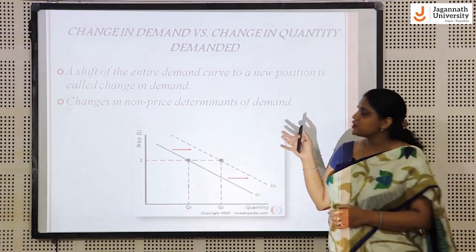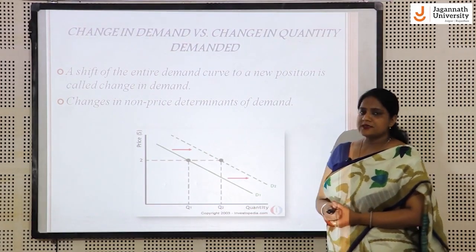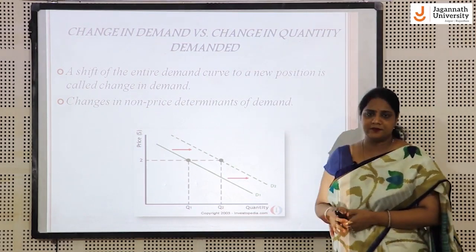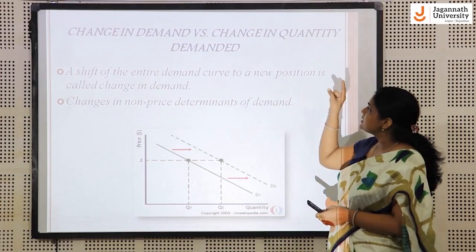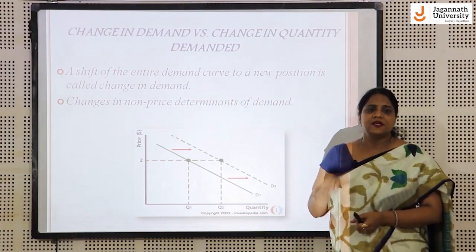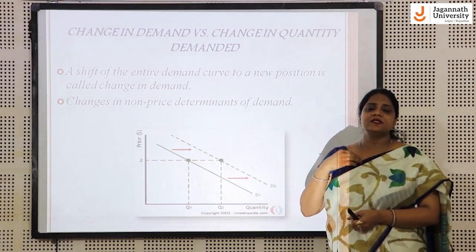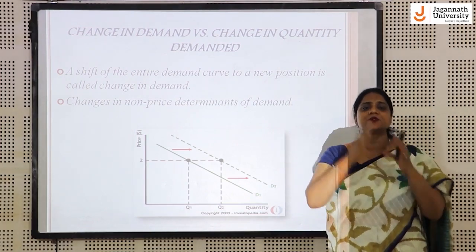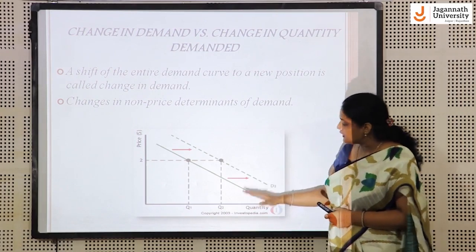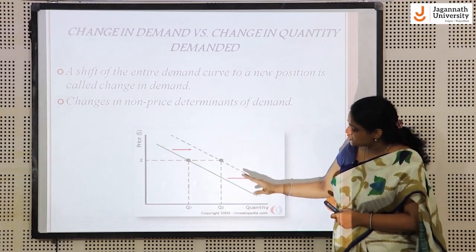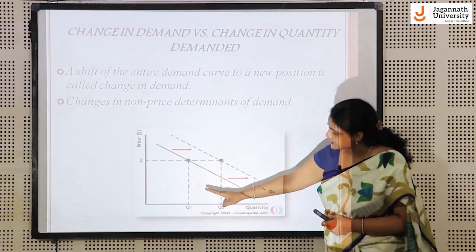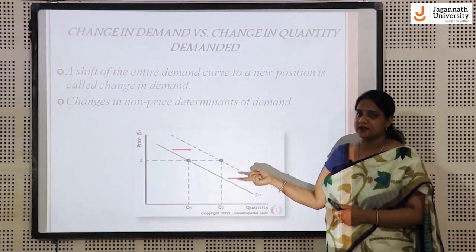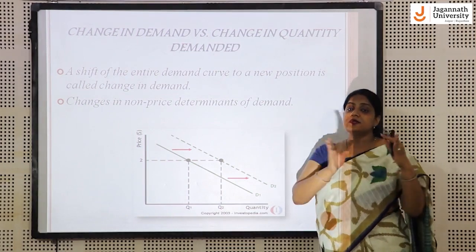The last concept I am going to take in today's session is change in demand versus change in quantity demanded. These are two different things. When I say change in demand, it means the overall market demand of that product is changing. If the demand curve shifts upwards or downwards, it is called a change in demand, and it is due to non-price factors, meaning factors other than price.